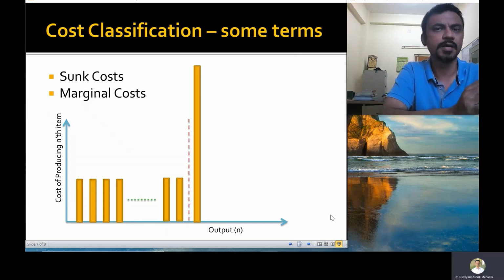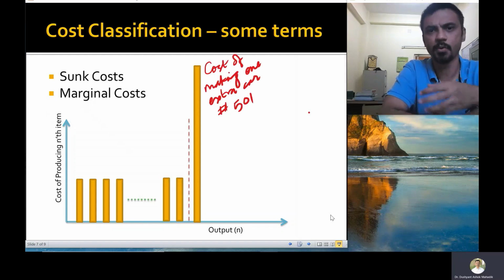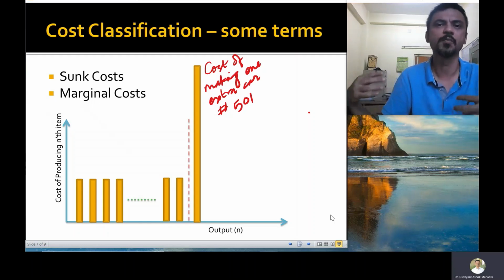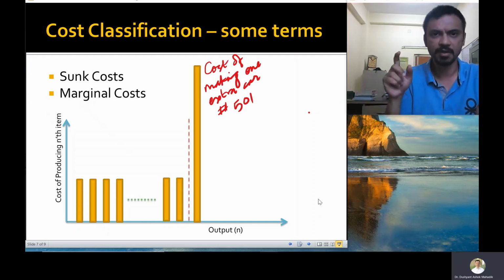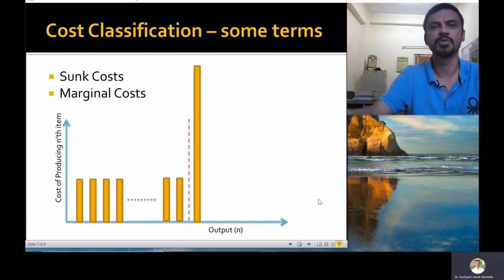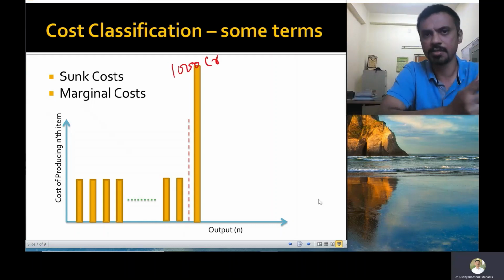So I will need to either start a new shift, that means spend some more on employees, and then I'll be able to produce, or sometimes I may just have to start a new plant. So the marginal cost of making that 501st car is not 3 lakhs or 5 lakhs or even 10 lakhs. It's probably in thousands of crores because I have to set up the whole plant. So that is what the concept of marginal cost entails.